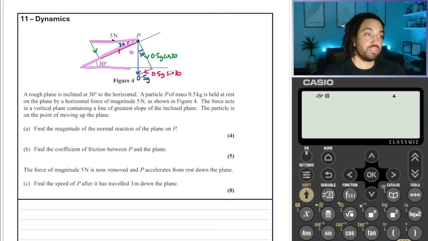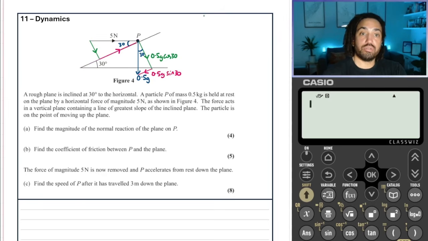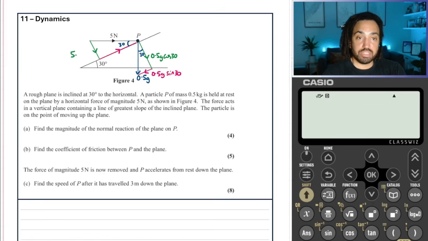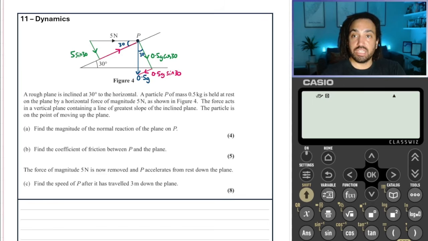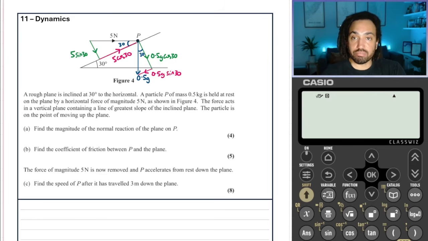Both of those angles are 30. So this green force coming down is 5 newtons times sine 30 because the green side is opposite the angle 30. And the red one here is going to be 5 cos 30, because it is adjacent to the angle 30.